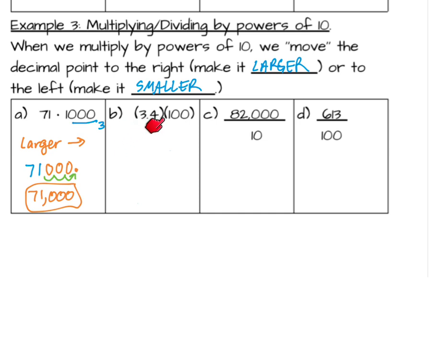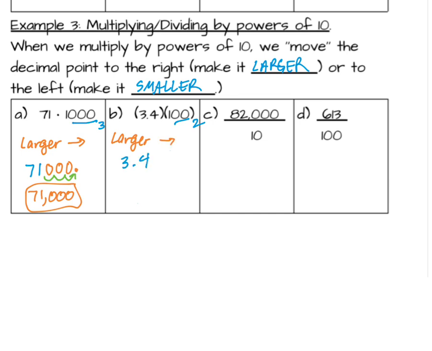It can work with numbers that have a decimal point in the middle. So I'm going to do 3.4 times 100. 100 has 2 zeros, so I'm going to move the decimal point 2 places. And again, I'm multiplying by 100, so the number is going to get larger, so we will move that way.